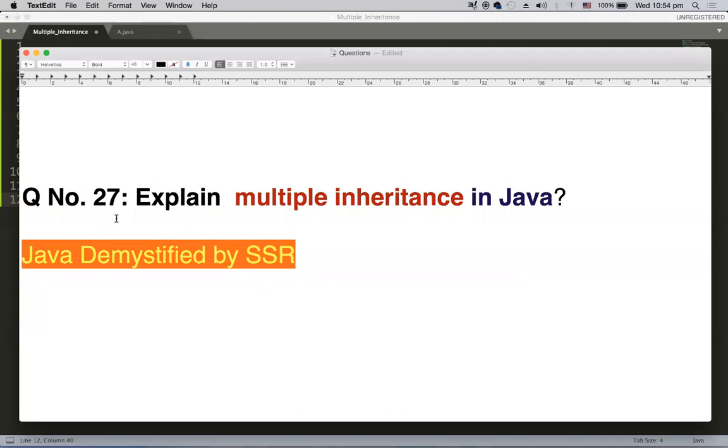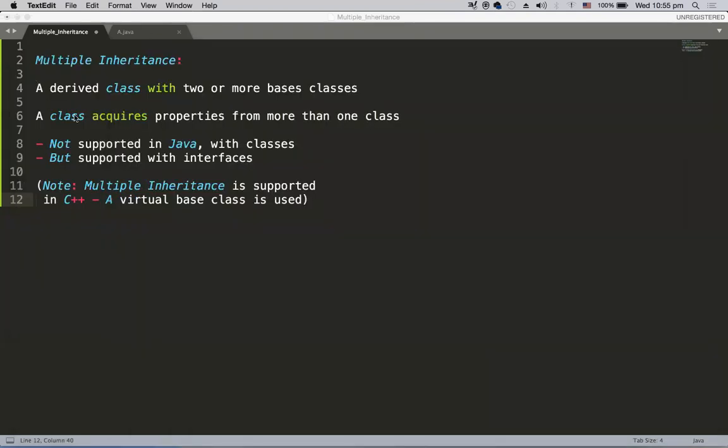Here comes question number 27. Explain multiple inheritance in Java. Let's demystify this question. Multiple inheritance. We know inheritance is one of the object-oriented programming principles. It is considered to be the pillar of object orientation.